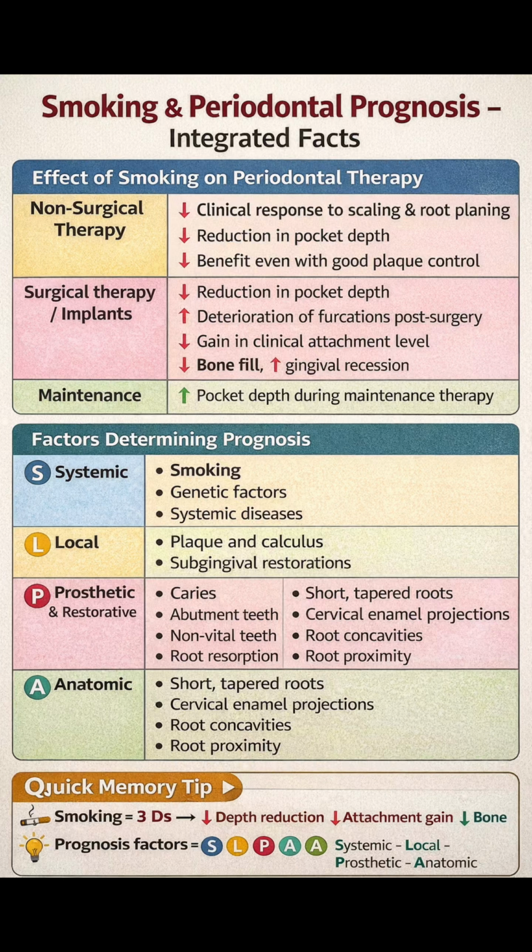A is anatomic factors. Anatomic factors make plaque control difficult and reduce periodontal support. These include short tapered roots, cervical enamel projections, root concavities, and root proximity. So, a quick memory tip. Smoking causes 3 Ds: reduced pocket depth reduction, reduced attachment gain, and reduced bone fill. And prognosis factors can be remembered as SLPA.